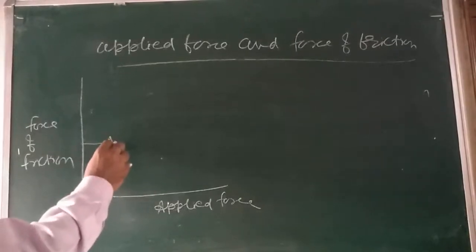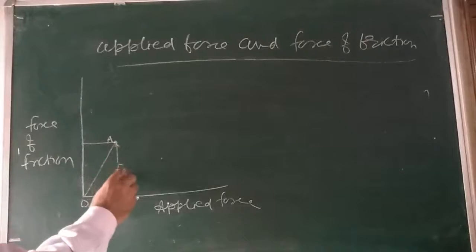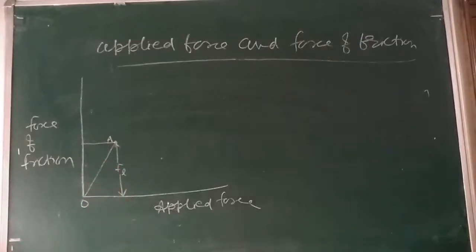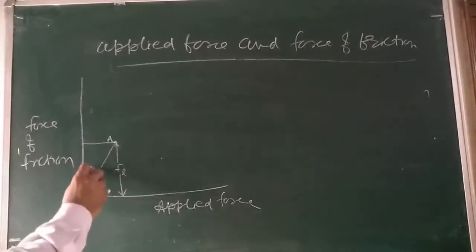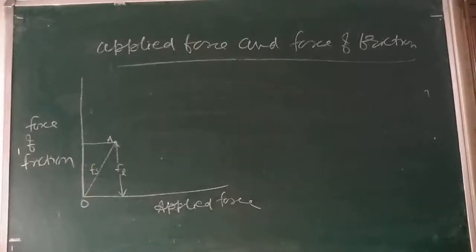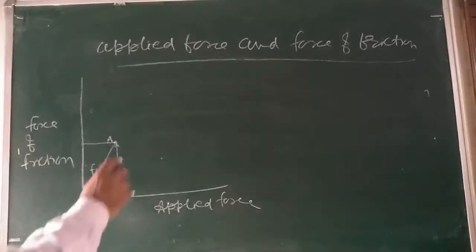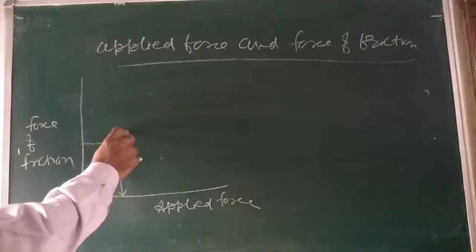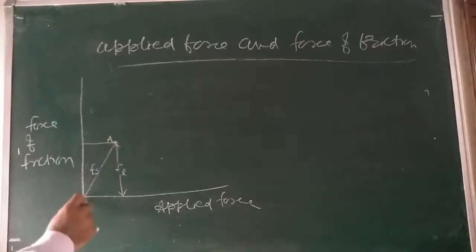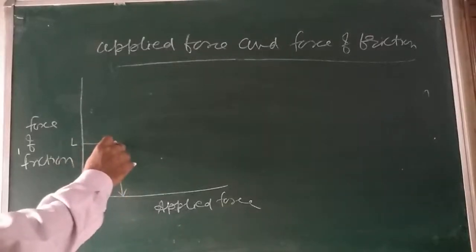Here, I can say this is Fl. This is Fs, static friction. This represents limiting friction OL. Beyond A, the force of friction is seen to decrease slightly.